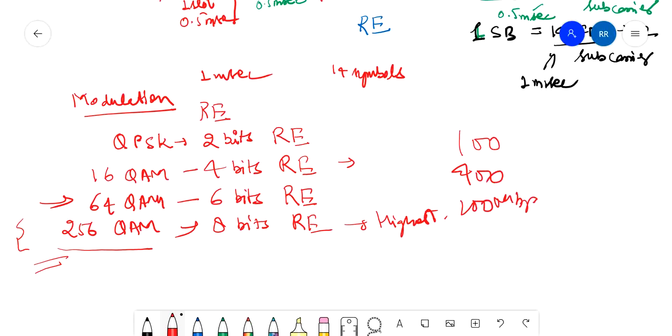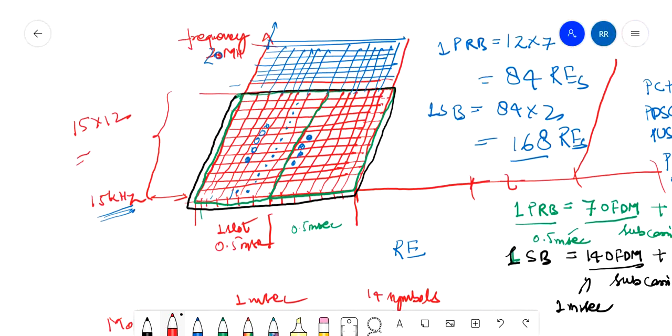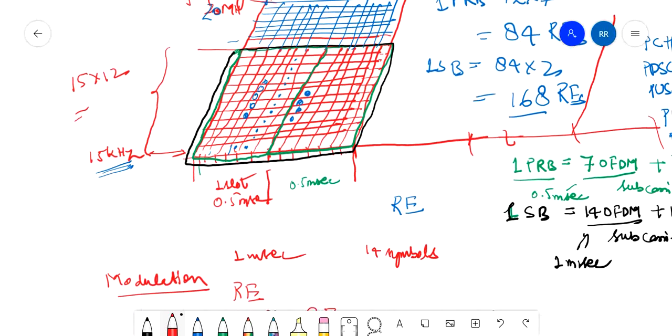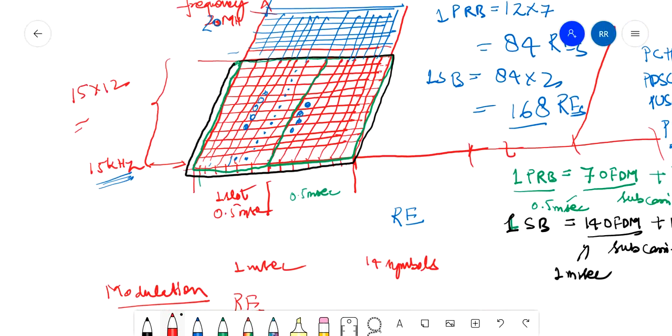It all depends upon the modulation and the frequency band we are using. The higher the frequency band, the higher the speed, and the higher the modulation, the higher the data speed in LTE. So in the next lecture we will calculate how the data is carried in these PRBs and REs.